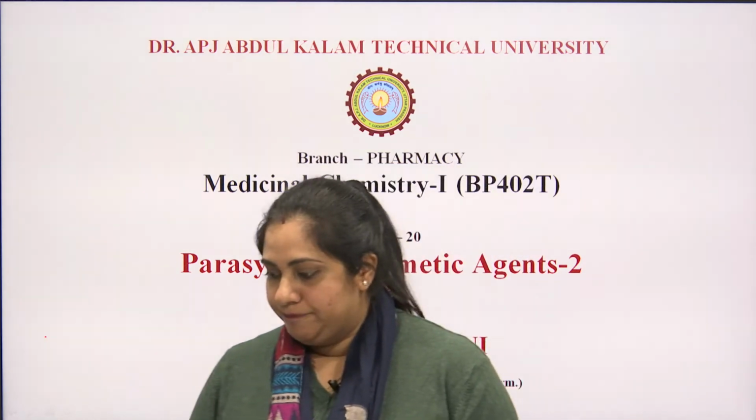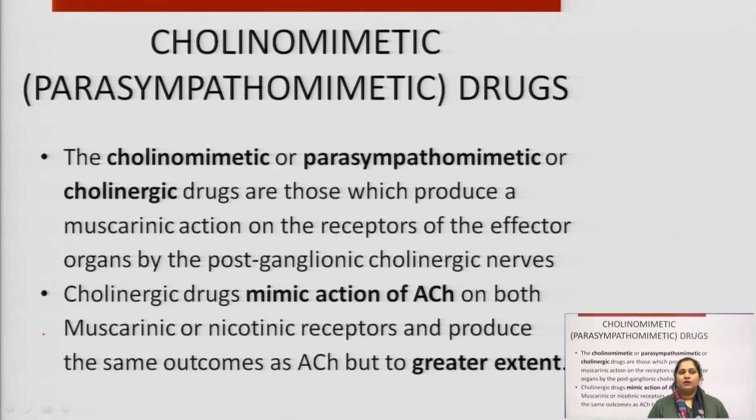Now, we are going to study the second part of parasympathomimetic agents of Unit 3, Medicinal Chemistry 1, BP 402T. In the last lecture, here is a very quick revision: these are cholinomimetic agents or parasympathomimetic agents, and these are drugs which are cholinergic in nature, and hence they will produce an action similar to that of acetylcholine, but the point is we need an action with a greater extent in the case of cholinergic drugs.